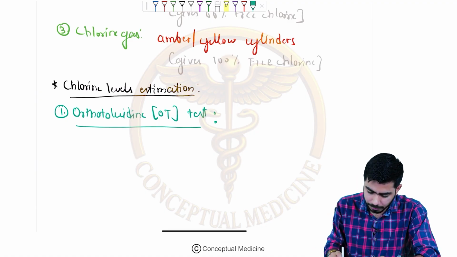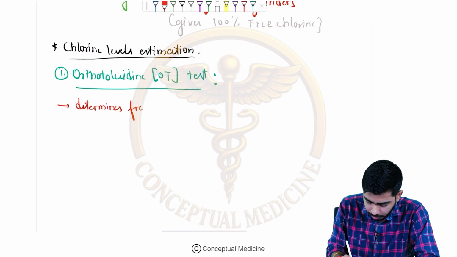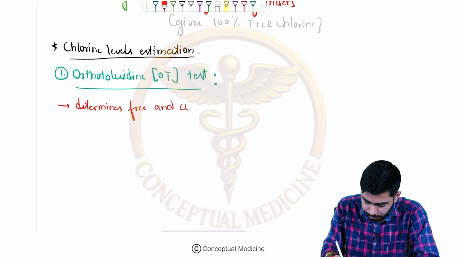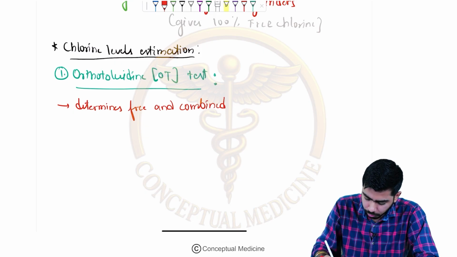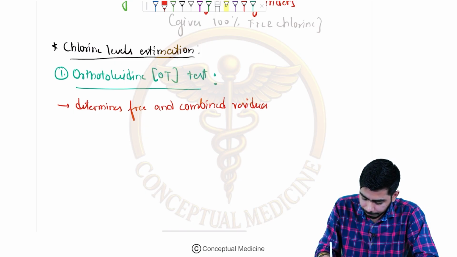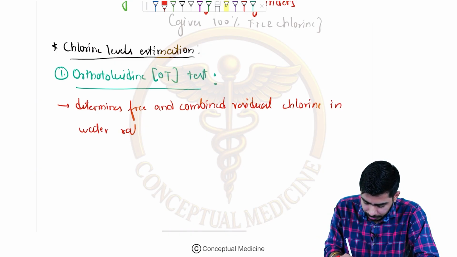So it helps in determining free and combined residual chlorine in water rapidly and accurately, okay?